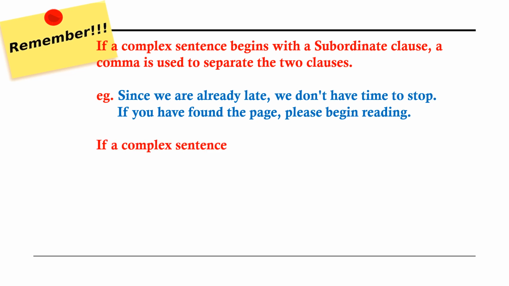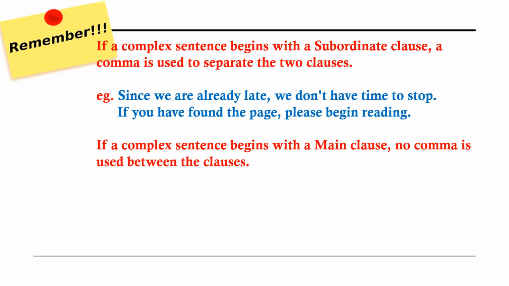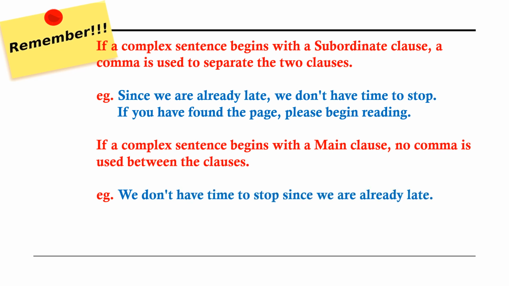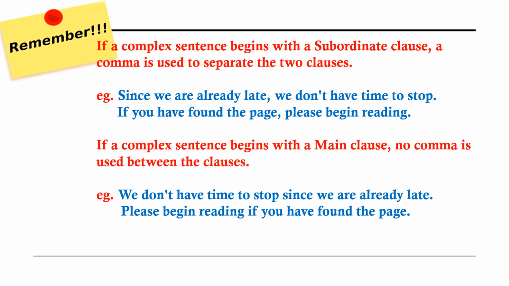If a complex sentence begins with a main clause, no comma is used between the clauses. For example, we don't have time to stop since we are already late. The same sentence. We don't have time to stop, main clause. Since we are already late is the subordinate clause. Now when I bring the subordinate clause in the beginning, then only I use the comma. Okay. Same thing. If you have found the page, please begin reading. Now please begin reading, main clause. If you have found the page, then we don't put any commas.